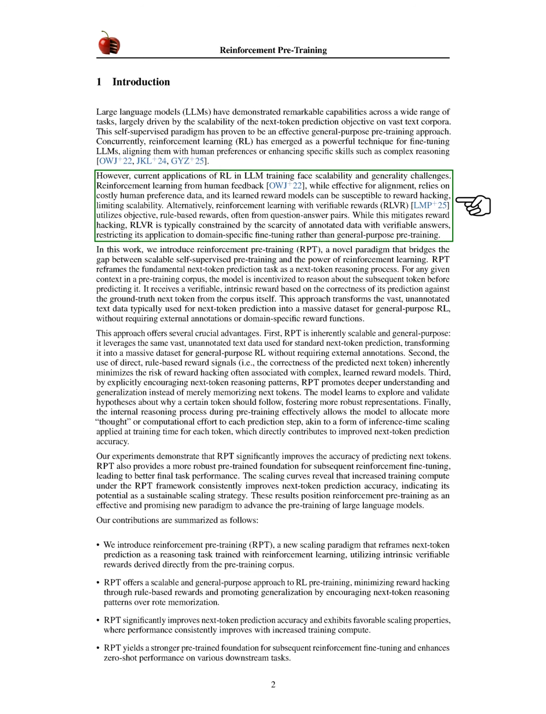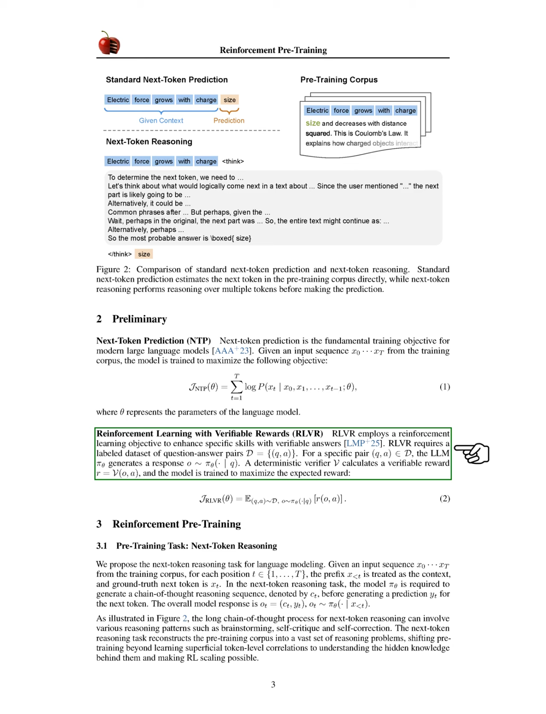Next, we discuss reinforcement learning with verifiable rewards, RLVR. This method uses reinforcement learning to improve specific skills by relying on a labeled dataset of question-answer pairs. For each question-answer pair, our language model generates a response based on the question.